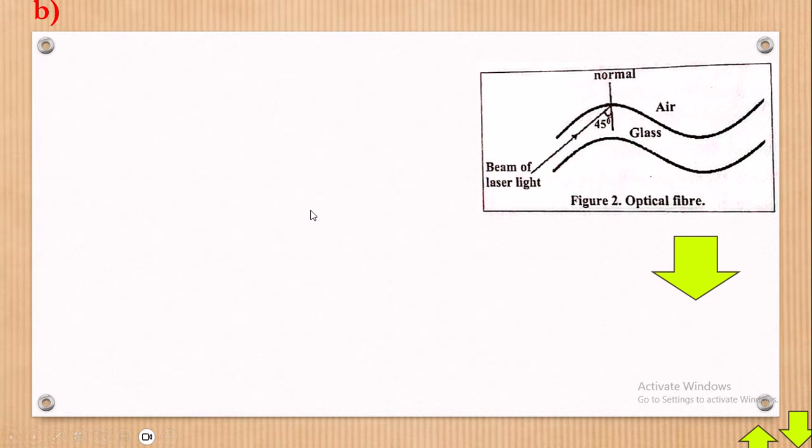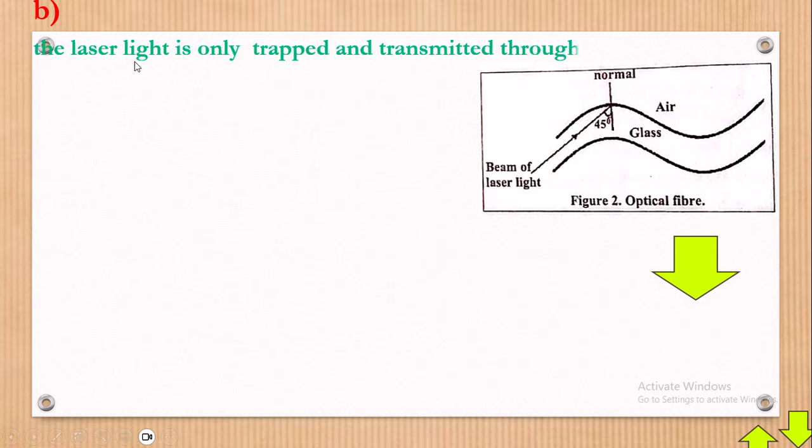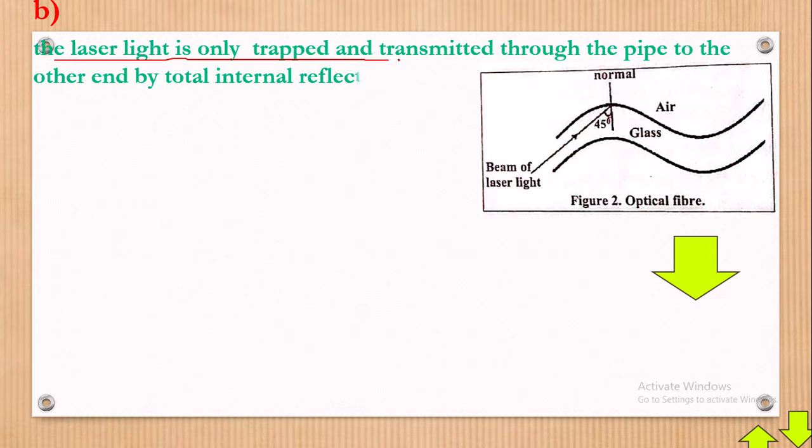We shall now also have to move on. We had this statement right away in the question: the laser light is only trapped and transmitted. That's the simple reminder we are giving you here: the laser light is only trapped and transmitted through the pipe to the other end by total internal reflection. You have to bear that in mind. Now this one is what you call an optical fiber, and that's how the rays move. You see how the rays are moving?